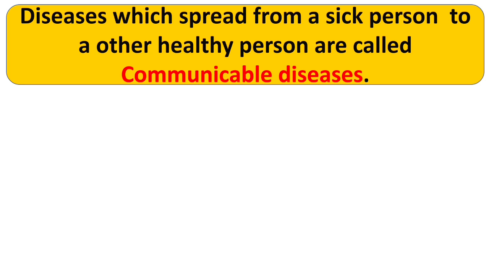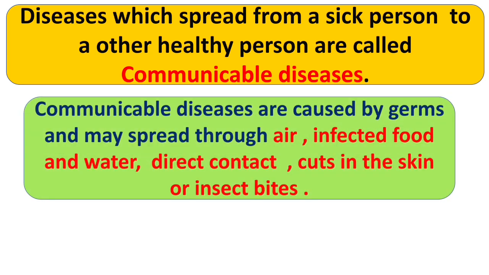Diseases which spread from a sick person or an unhealthy person to another healthy person are called communicable diseases. Communicable diseases are caused by germs and may spread through air, infected food and water, direct contact, cuts in the skin or insect bites.